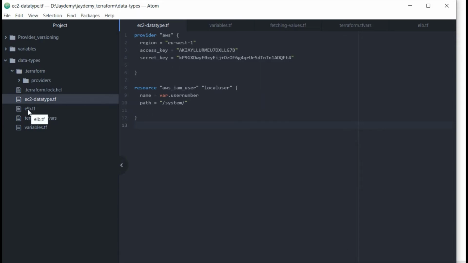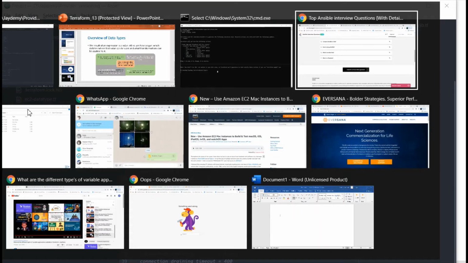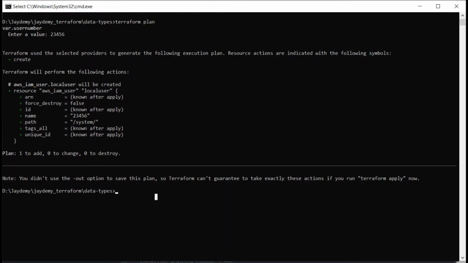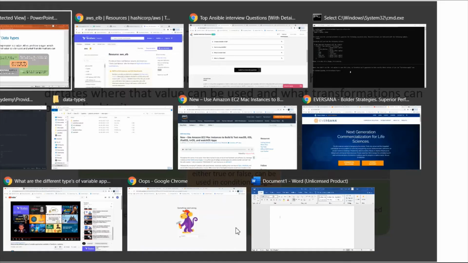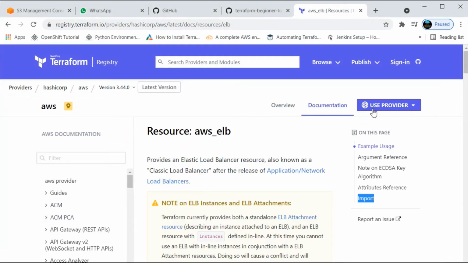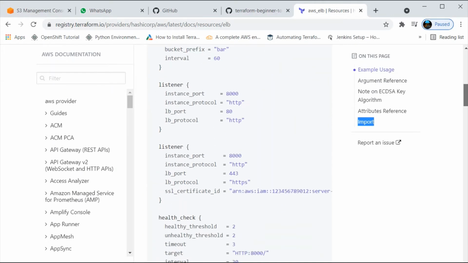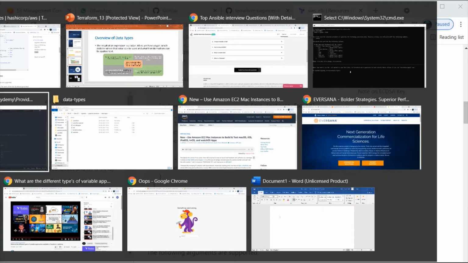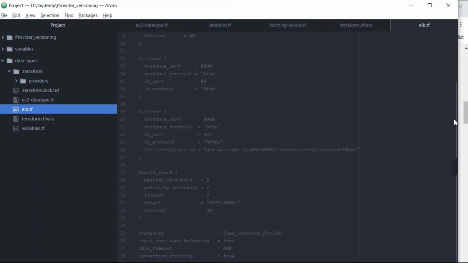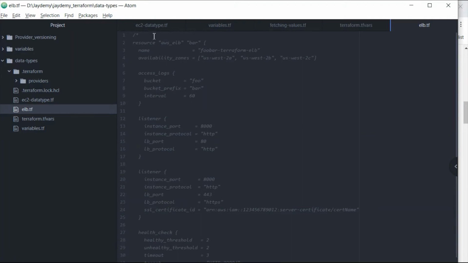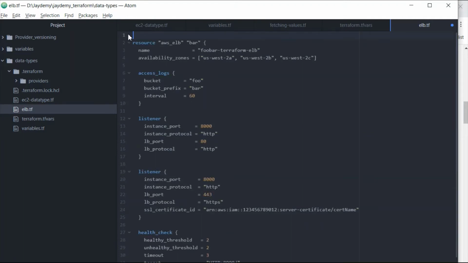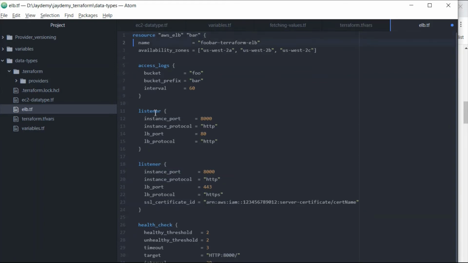Let us take one example from the Terraform documentation itself. Let us go to the Terraform public documentation, where we will use aws_alb. We will use this example use case, and I have already copied this into my Atom editor, so let us go ahead and remove this. I just commented it out.